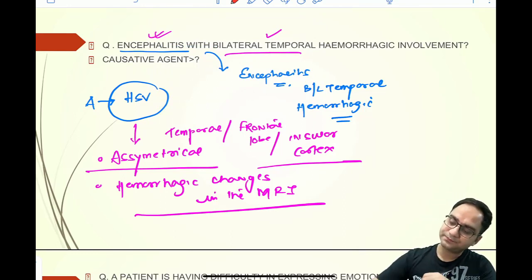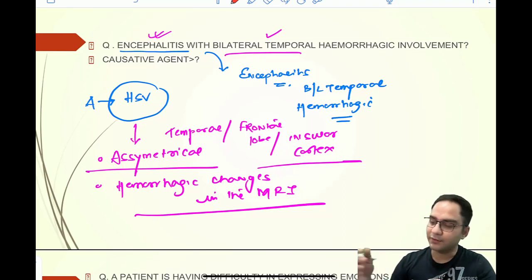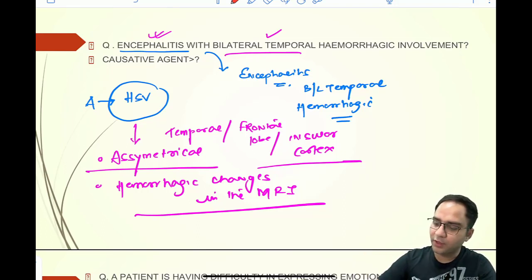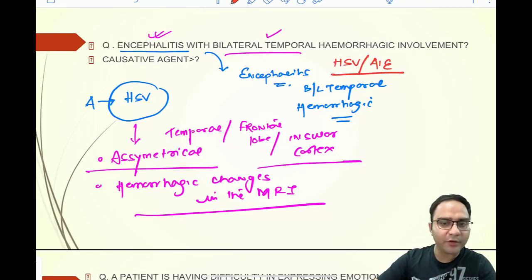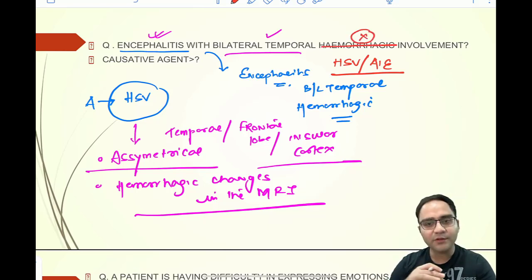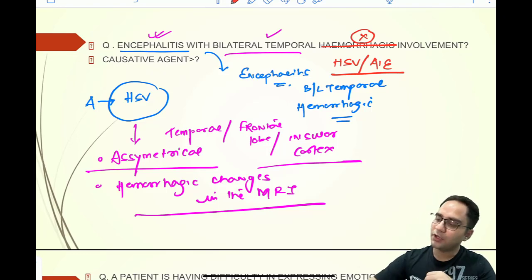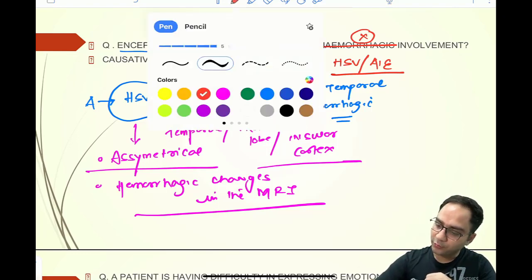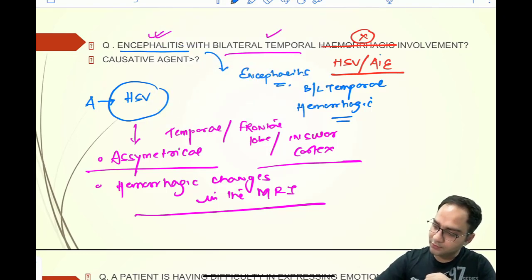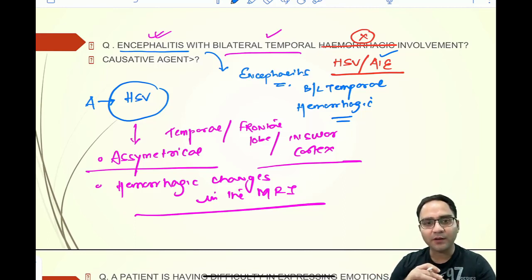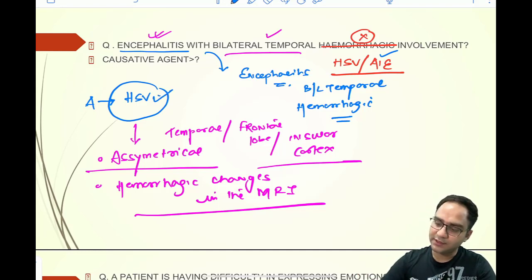Now suppose in the same question, if you had two options, one in the form of HSV and the other in the form of autoimmune encephalitis, and the hemorrhagic component was not mentioned, your answer would have changed to autoimmune encephalitis. But for this question, encephalitis with bilateral temporal hemorrhagic involvement, your answer would be HSV, right?